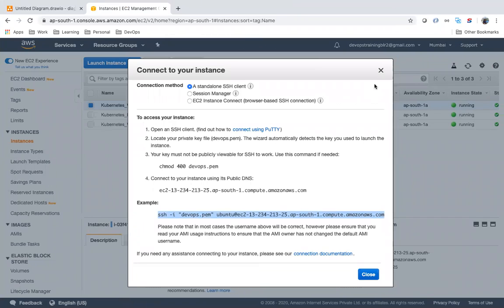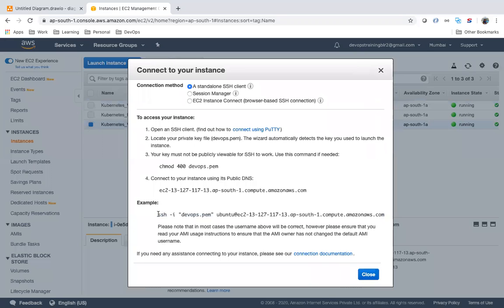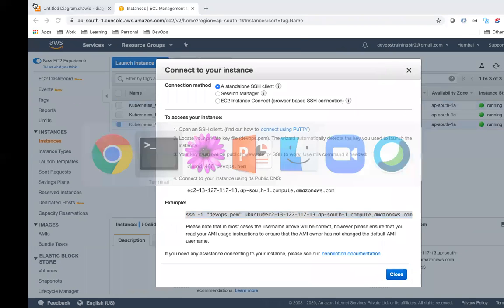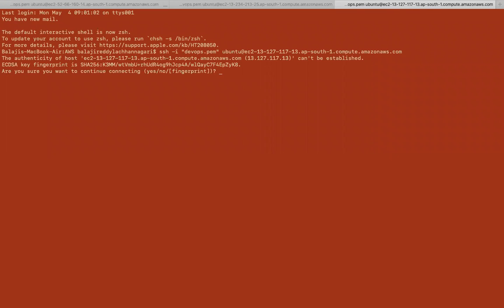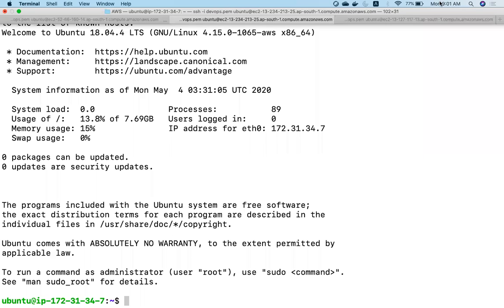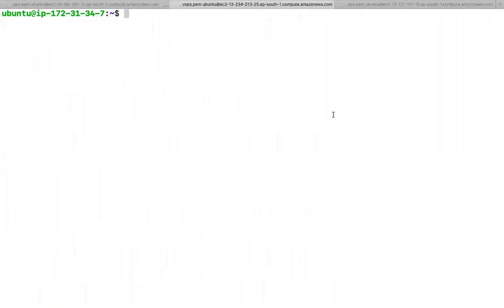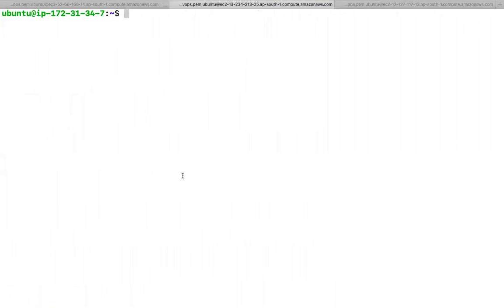I log in to this machine as well. But while you are doing it, try to do one by one. So let me switch to root user in all the machines.